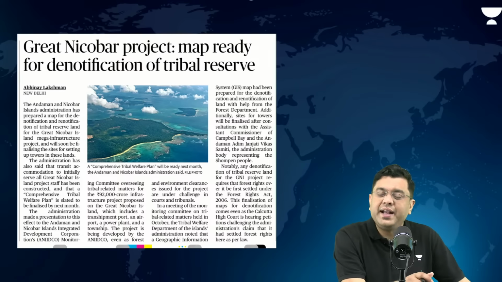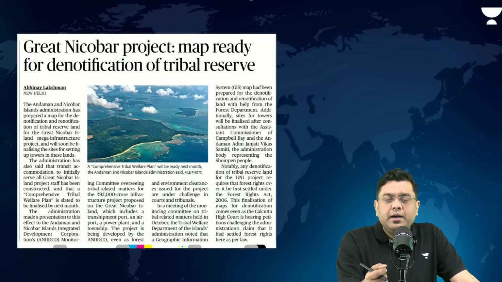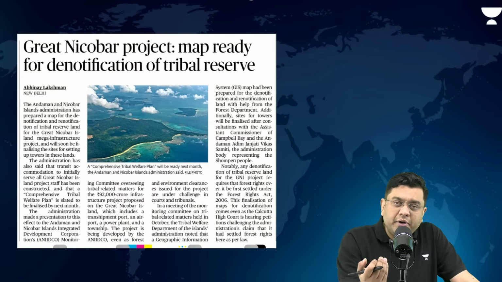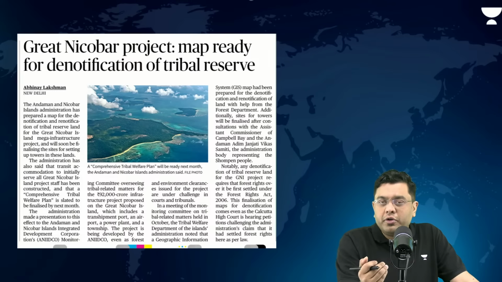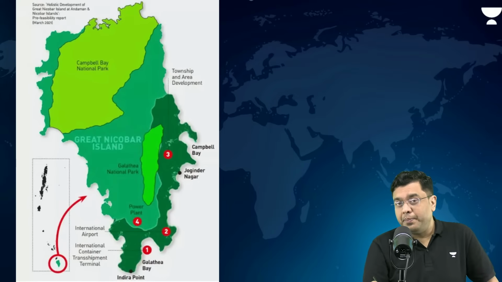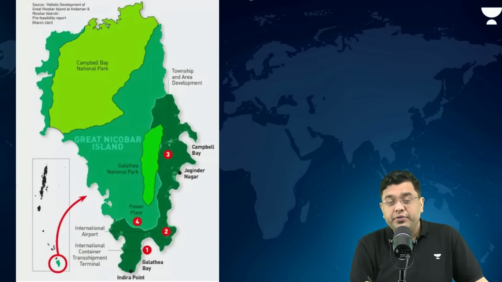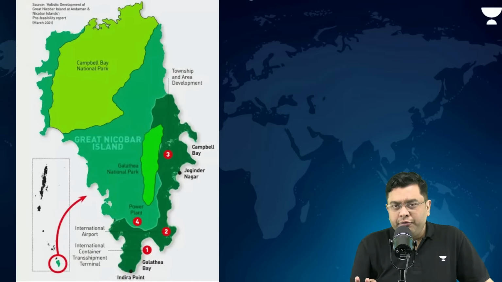The administration has also said that the temporary shelter or temporary residence for the working population, which will go to Great Nicobar to carry out the construction activities, those temporary towers have already been constructed. So that means we are very close to the construction phase being initiated. So Great Nicobar project has got four components. Which are those four components? Out of those four components, if you retain two of them, the rest two will follow automatically.